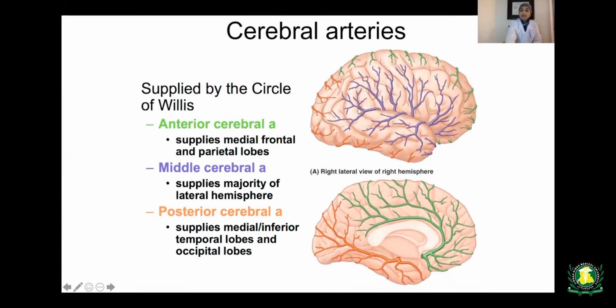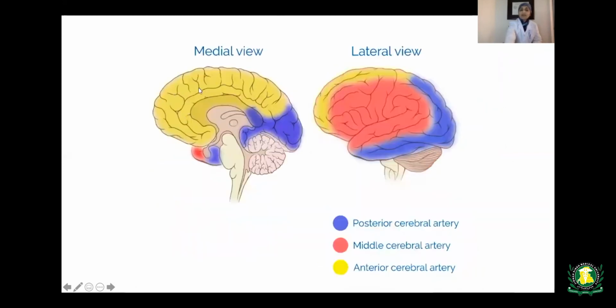The majority of the lateral hemisphere is supplied by the middle cerebral artery, and the posterior cerebral artery supplies the inferior temporal lobes and the occipital lobes. So this is all the territory supplied by the three different cerebral arteries. This is the medial view of the brain, where you can see the major part is supplied by the anterior cerebral artery.